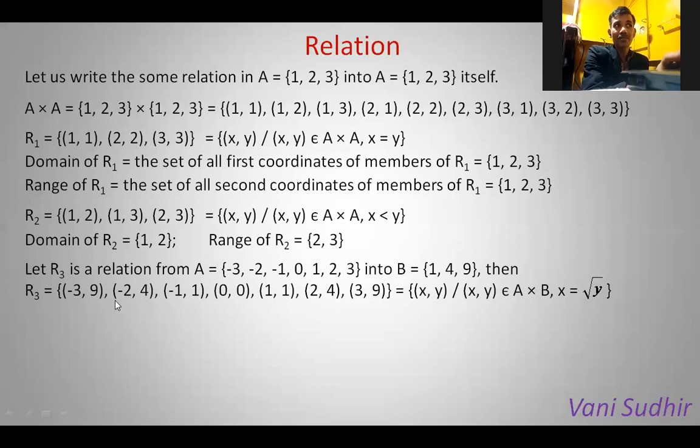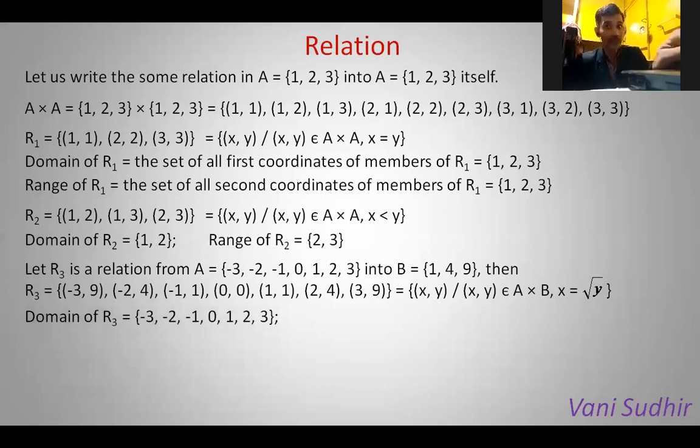Square root of 4 is 2 and -2 also. Square root of 1 is plus 1 and -1. Square root of 0 is 0 itself. So this relation can be defined as 'square root of'. Here the domain contains all integers from -3 to 3, and the range contains the square numbers up to 9.